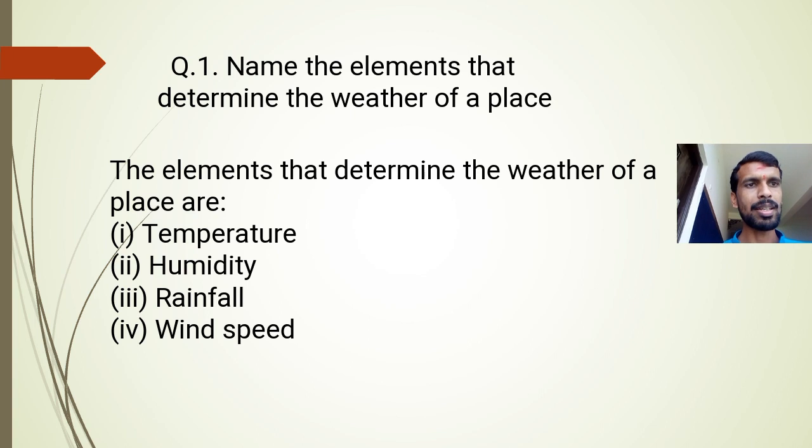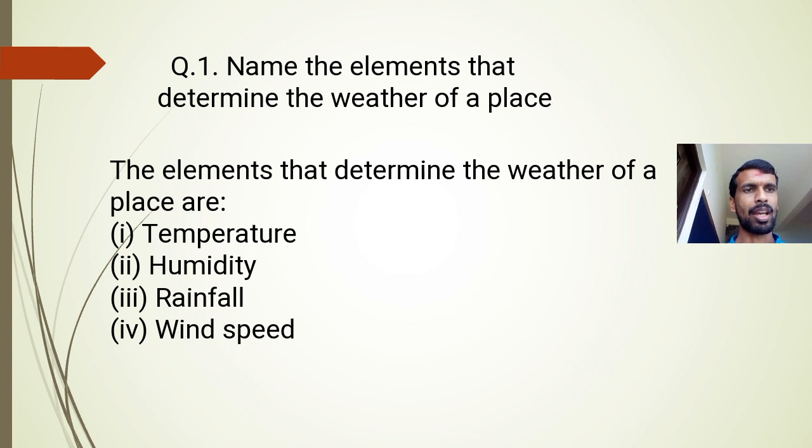How can we describe the weather of a place? With the help of temperature, humidity, rainfall, wind speed. Okay, cloud, whether the sky is clear or very dark, right? There are different elements. These are some elements: temperature, humidity, rainfall and wind speed.